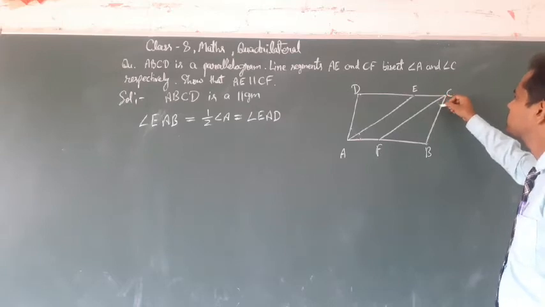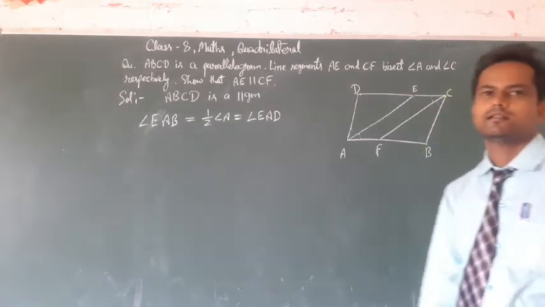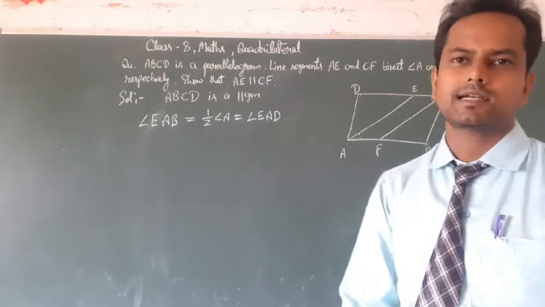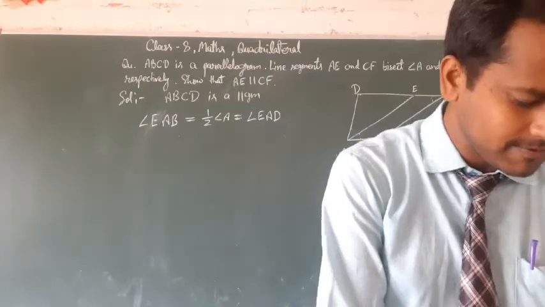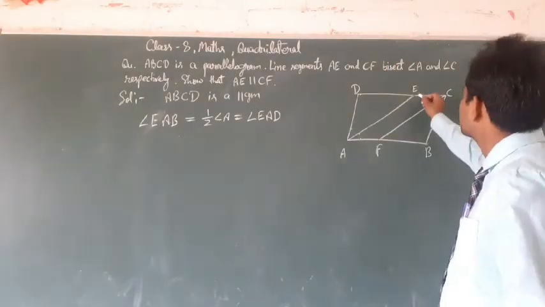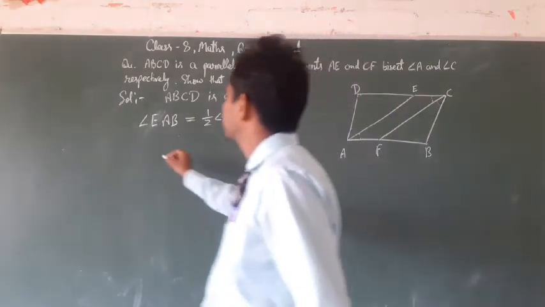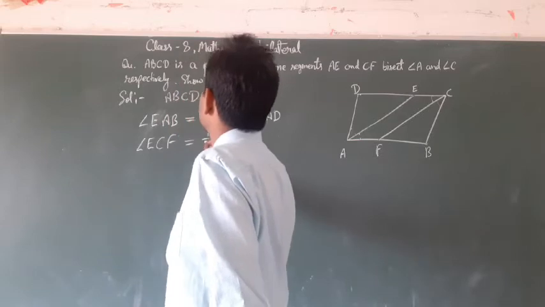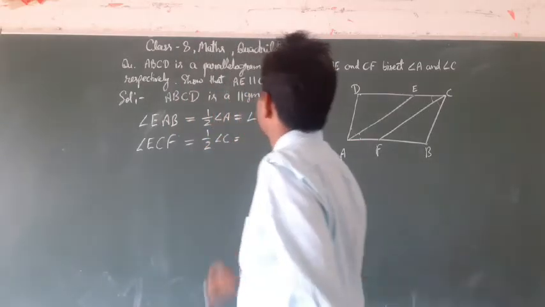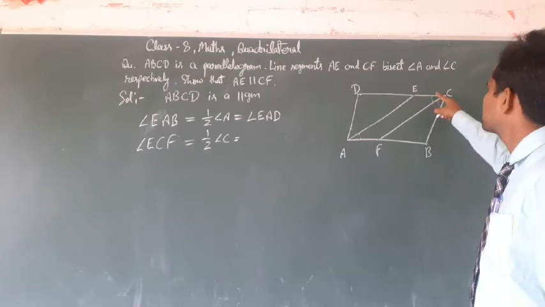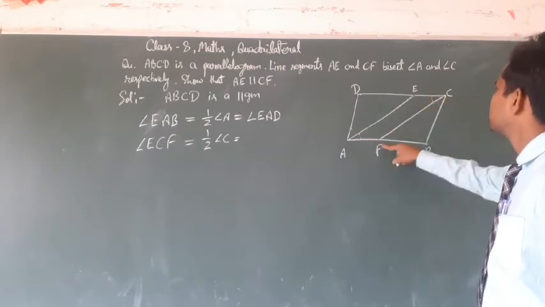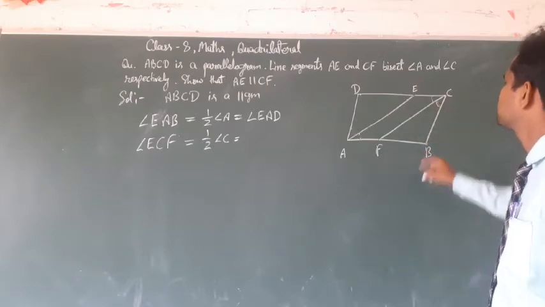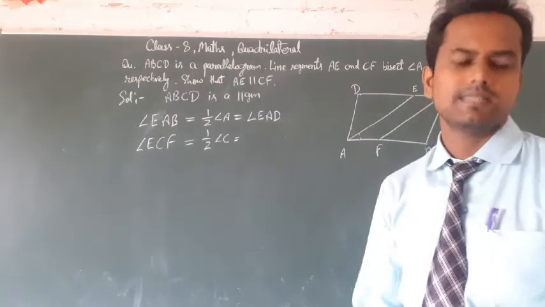Now this angle will be equal to this angle. Why? Because CF is the angle bisector of angle C. So angle ECF is equal to half of angle C, and half of angle C, that is ECF, will be equal to angle FCB or BCF.